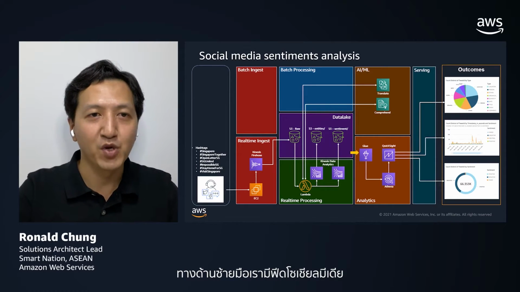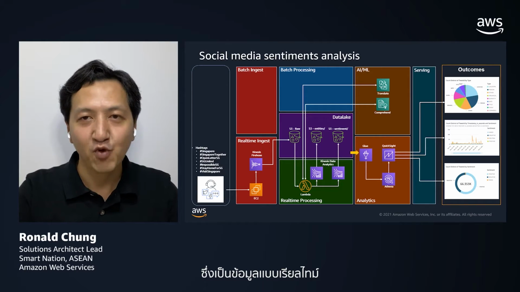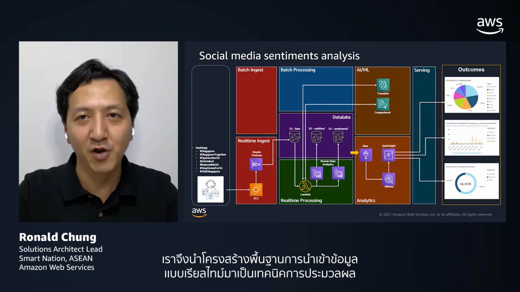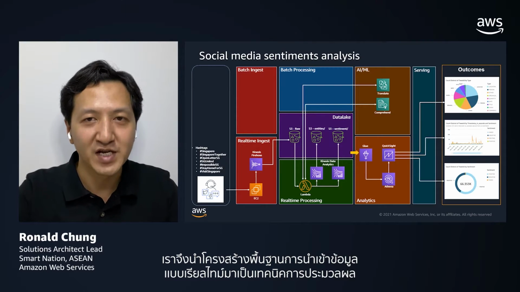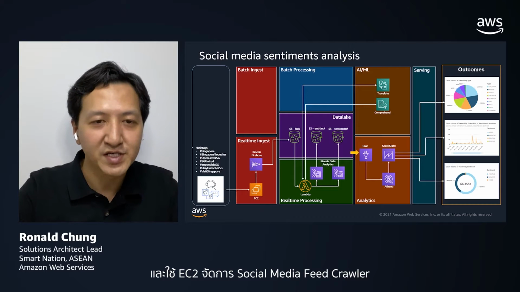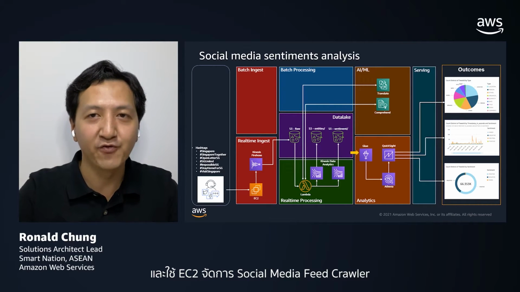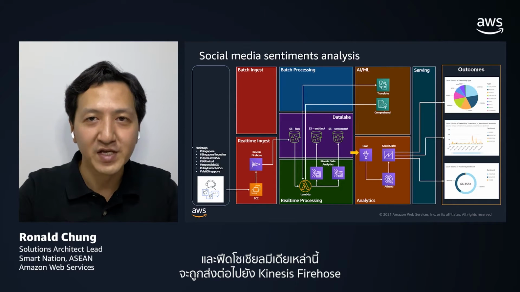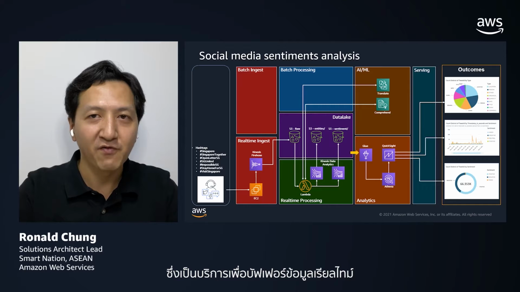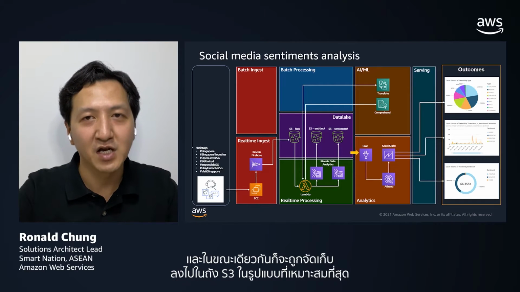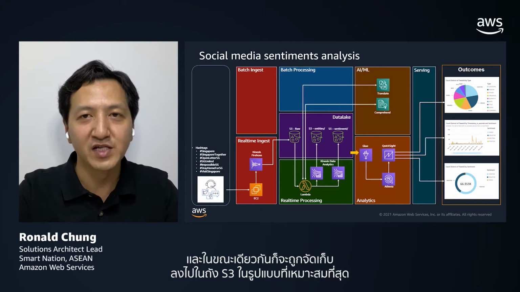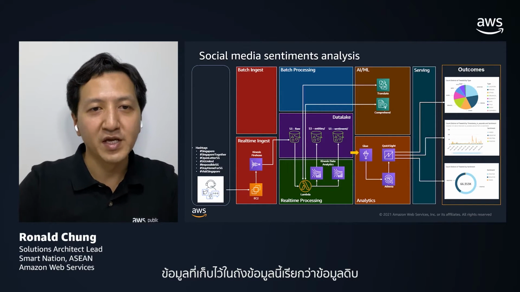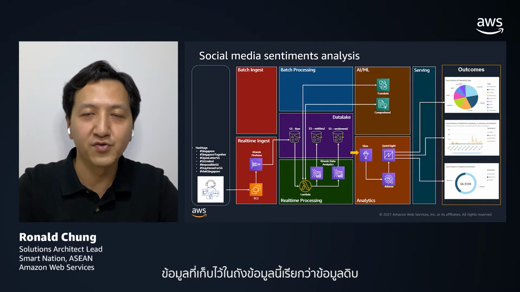On the left-hand side, we have the social media feeds, and these are real-time in nature. So that's why we are utilizing the real-time ingestion block processing technique to ingest data. And we are using the EC2 to run the social media feed crawler, and all these social media feeds will be fed forward to the Kinesis Firehose service here to buffer this real-time data. At the same time, the data will be stored into the S3 bucket in the most appropriate format. And this data stored in this S3 bucket is called the raw data.